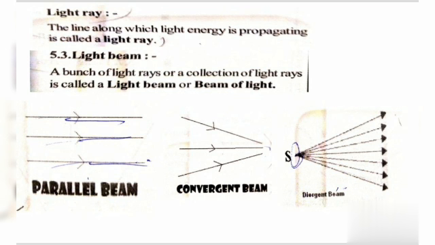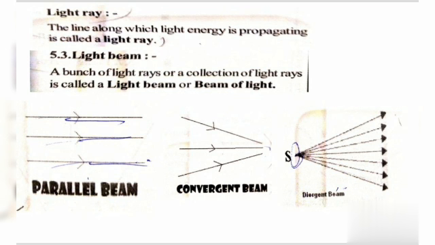If the light rays are coming towards a point, then that beam of light rays is called a convergent beam of light. In this figure, we can observe that the light rays appear to be coming towards a point. This type of light rays is called a convergent beam of light.